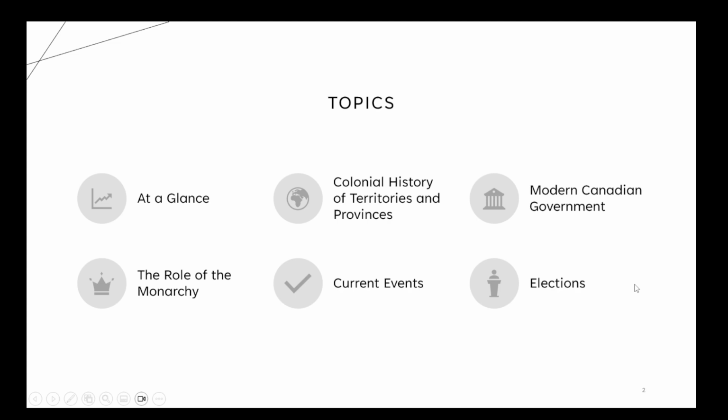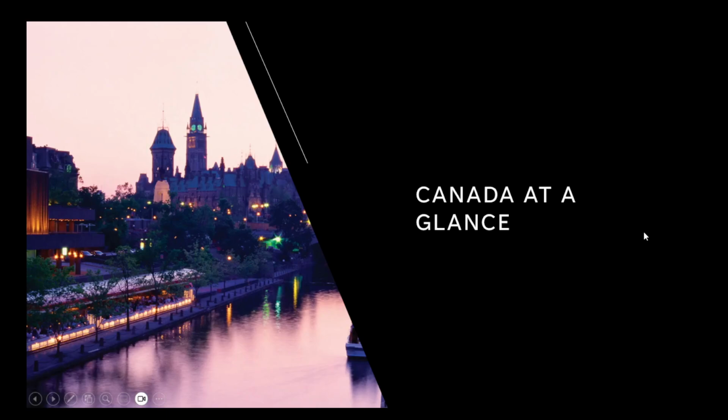Some of the topics we will be covering today are Canada at a glance, the colonial history of territories and provinces, modern Canadian government, the role of the monarchy, current events, and the upcoming elections.